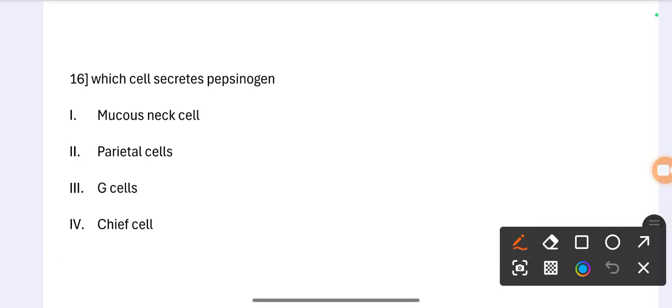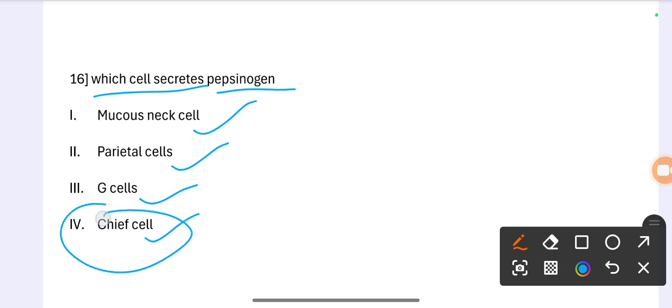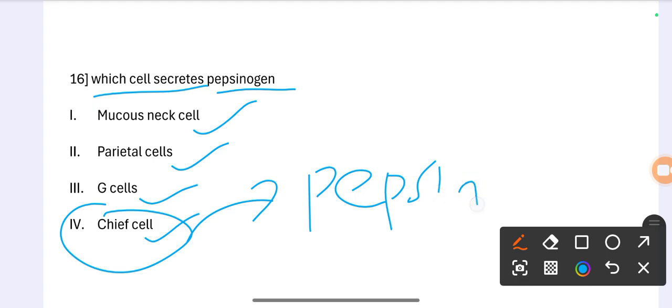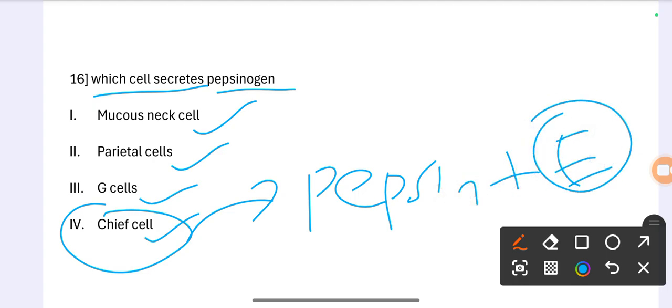Question number 16. Which cells secrete pepsinogen? Option 1 mucous neck cells, option 2 parietal cells, option 3 G cells, option 4 chief cells. Let's discuss the chief cells. Chief cells release the pepsin enzyme. Okay, so the correct answer is chief cells. Correct option is 4.